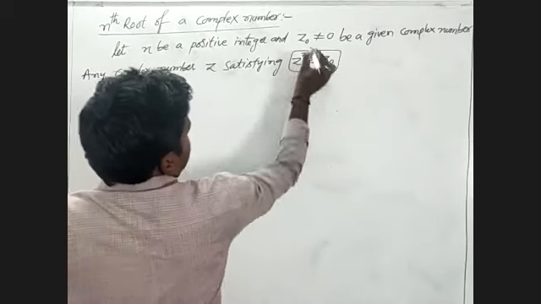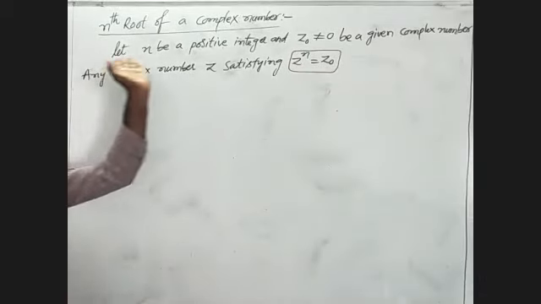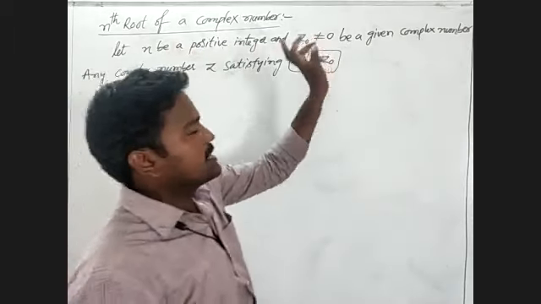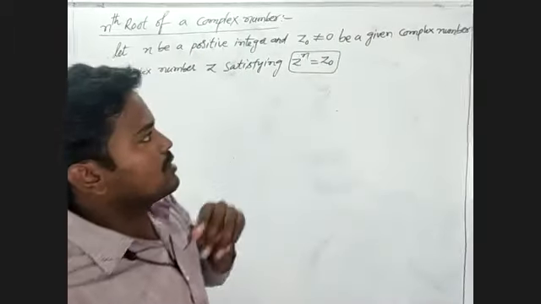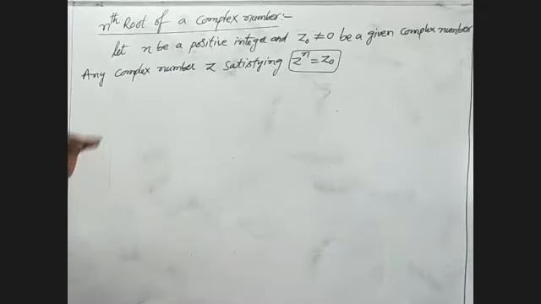Here is the given condition. Let small n be a positive integer and z0 not equal to 0 be a given complex number.